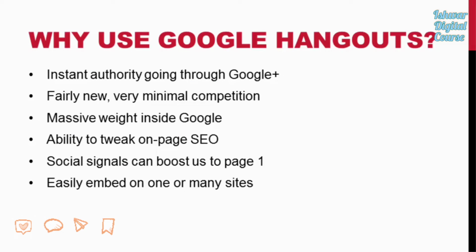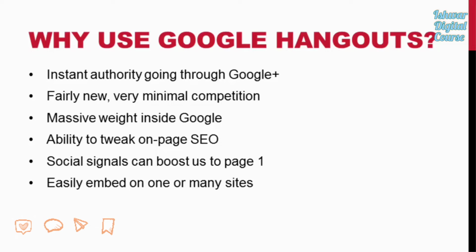All right, so why should we use that at all? Why not just upload video straight to YouTube? Well, for one, you get instant authority when it's added to YouTube. Okay, so for one, it's going through Google Plus, and basically you're getting a lot more outlets by doing Google Hangouts aside from just going directly to YouTube, because Google Hangouts is definitely fairly new. Not a lot of people will use Google Hangouts yet. It's one of the newer things that just came out these past few years. So by taking advantage of that, we get instant authority. Since it is owned by Google, we get massive weight inside the Google search engines.